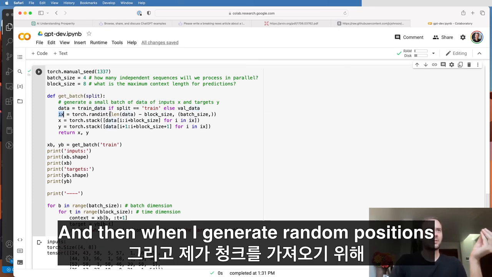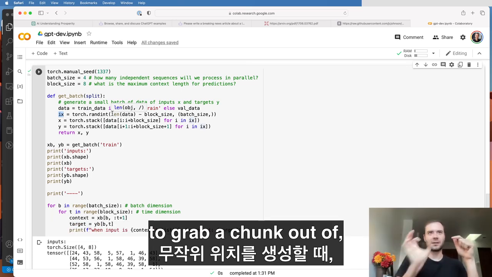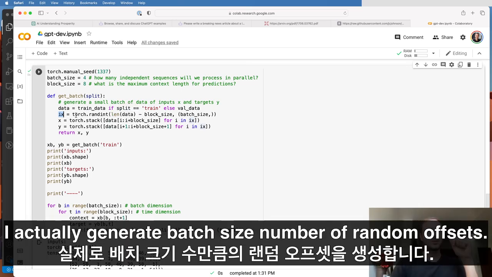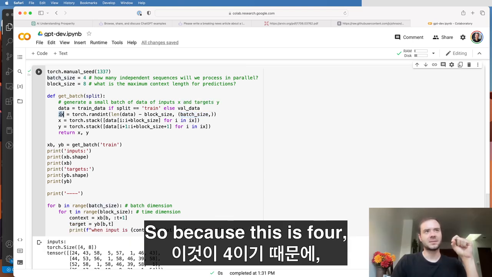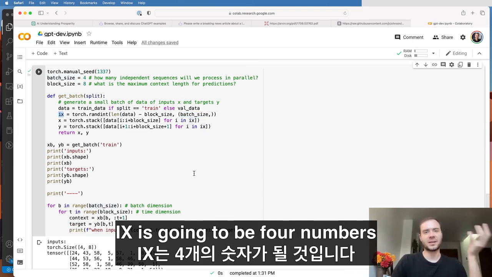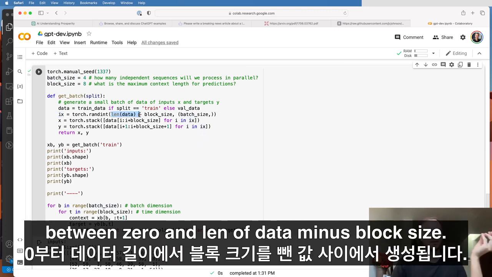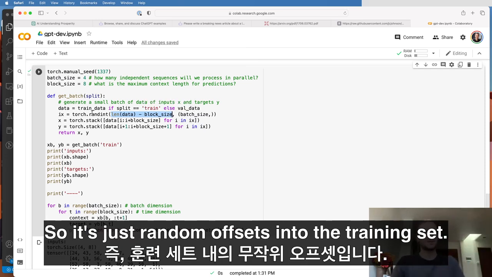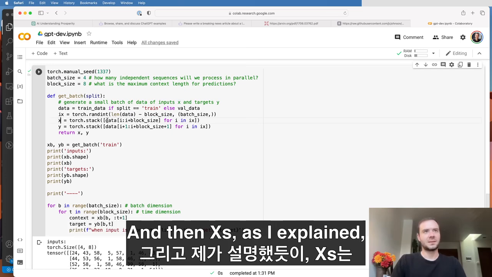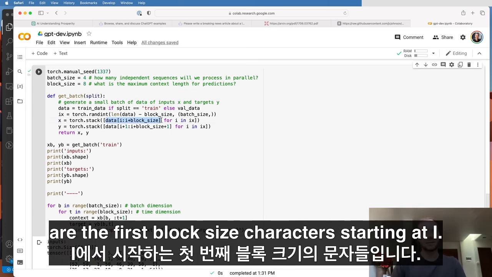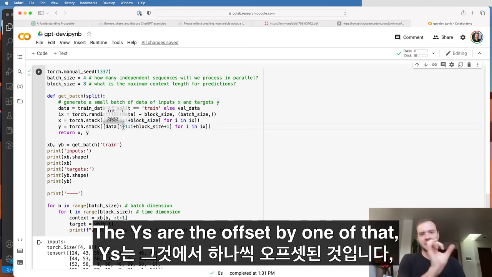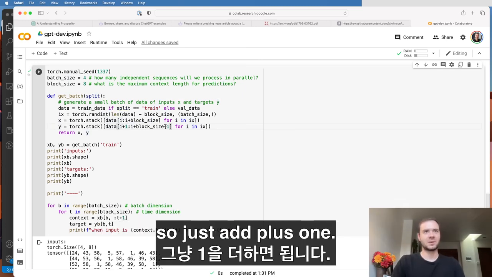And then when I generate random positions to grab a chunk out of, I actually generate batch size number of random offsets. So because this is 4, ix is going to be 4 numbers that are randomly generated between 0 and len of data minus block size. So it's just random offsets into the training set. And then x's, as I explained, are the first block size characters starting at i. The y's are the offset by 1 of that, so just add +1.